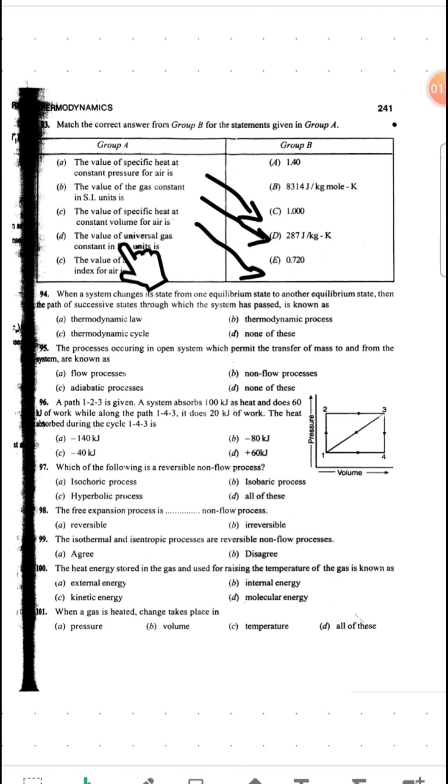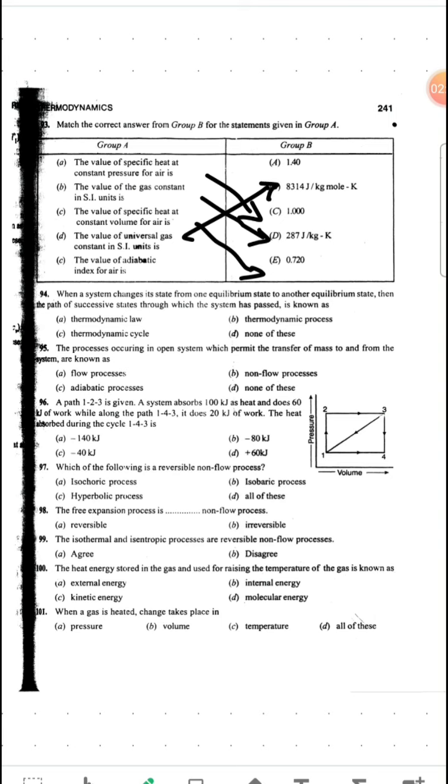So next, the value of universal gas constant. Now this is R bar, or you can say R suffix U. R bar in SI units is 8314 joule per kg mole Kelvin, or you can say 8.314 kilojoule per kg mole Kelvin, right? So D will match with B.